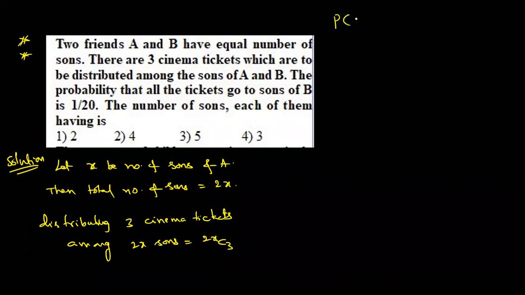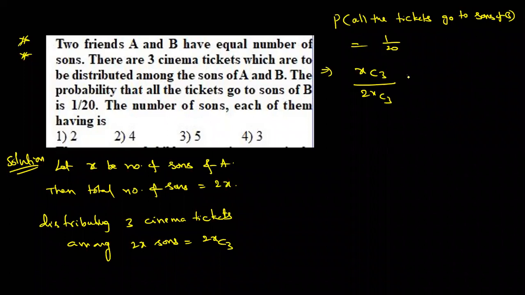The probability that all the tickets go to the sons of B is how much is given? 1 by 20. That means what? How many sons are there for B? x. So these three tickets distributing among x sons of B means how many ways? That is the favorable case: xC3 by 2xC3 is equal to 1 by 20.